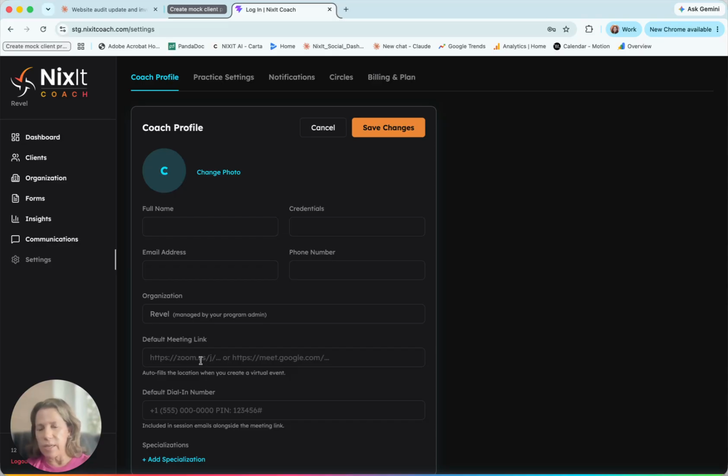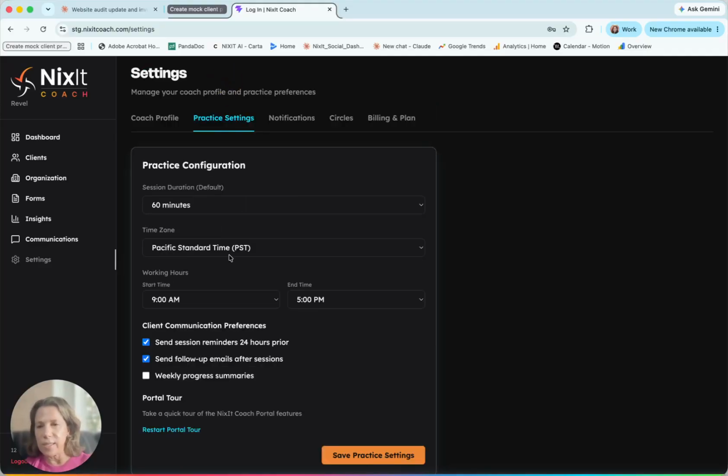This is where if you have a Google Meet or you have a Zoom, you put it in here and it will save up to, at least in Google Meet, 365 days as long as you continue to use that link for your invite. And so you'll still be able to use your Google Meet, you'll still be able to use your Zoom, and if you have an AI note taker through that, you'd be able to still receive that information. And it could be useful to copy and paste into your notes, which is something we are looking to sync in the future to make it easier for you to keep everything all together.